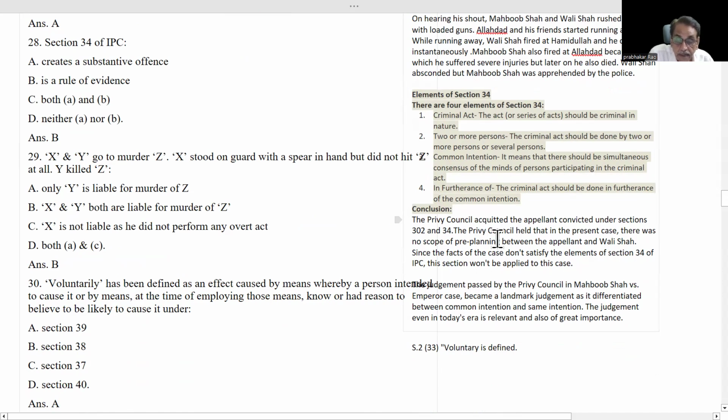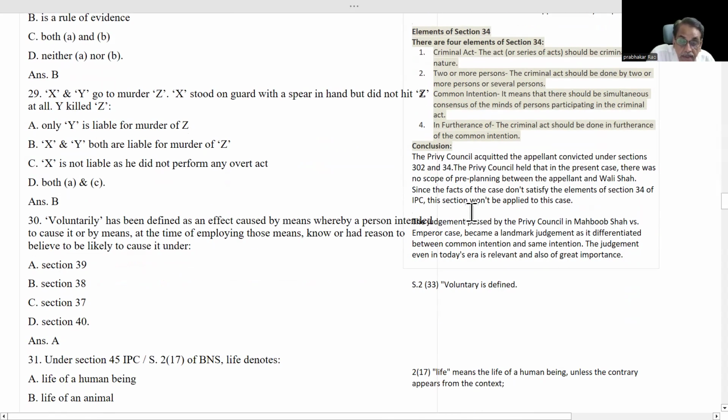The Privy Council acquitted the appellant, Mehboob Shah, who had been convicted under Sections 302 and 34. The Privy Council held that in the present case, there was no scope of pre-planning between the appellant and Wali Shah.